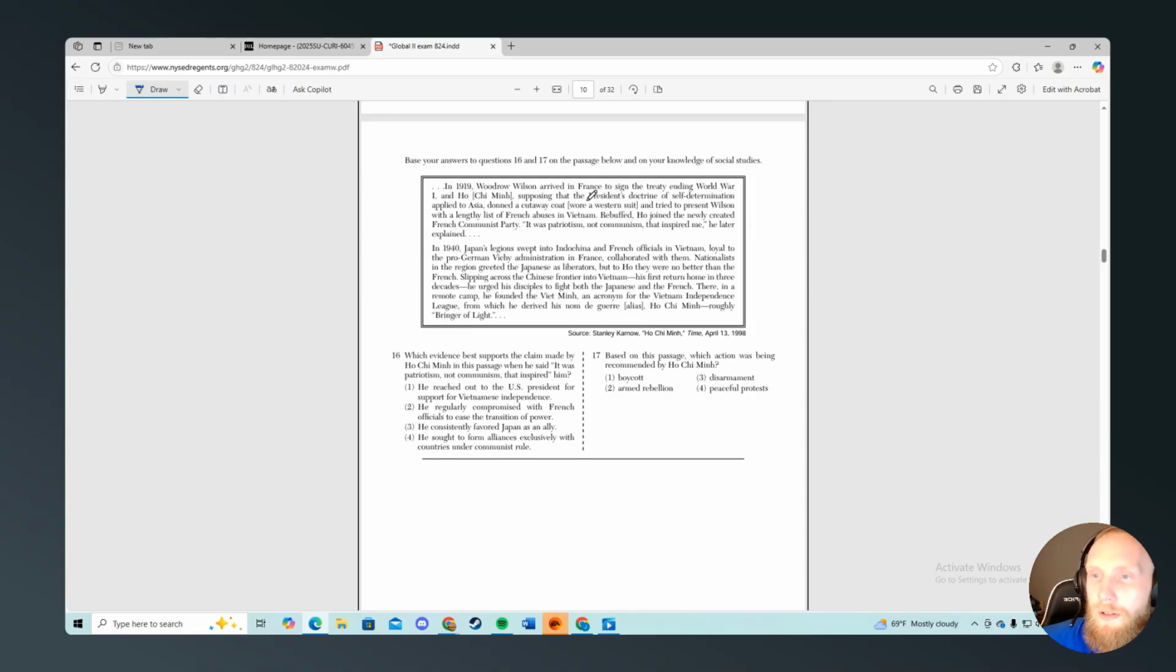In 1919, Woodrow Wilson arrived in France to sign the treaty ending World War I. Ho Chi Minh supporting the president's self-determination applied to Asia, donned a cutaway coat, wore a Western suit. 1904, Japan's legion swept into China. What evidence best supports the claim by Ho Chi Minh that it was patriotism, not communism, that inspired him? Yeah, he regularly compromised with the French to ease the transition of power. I don't think that was in there at all.